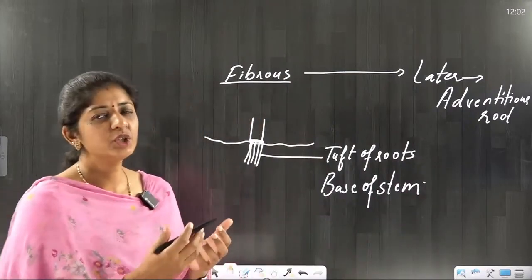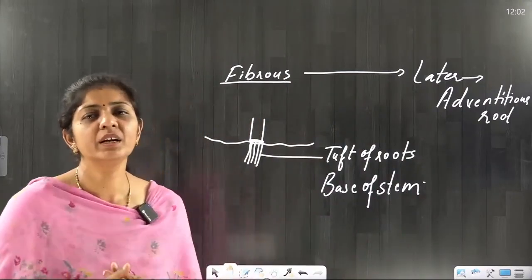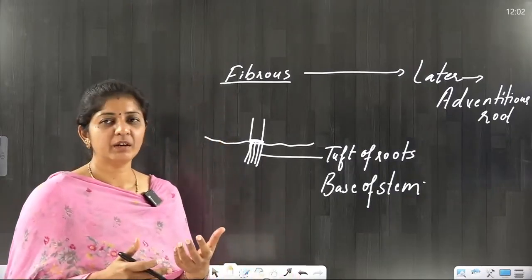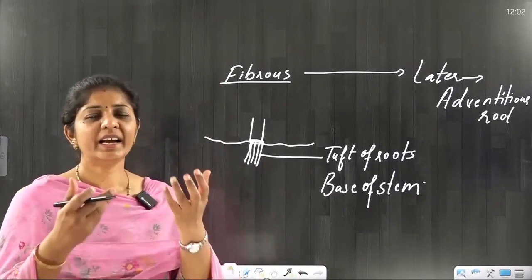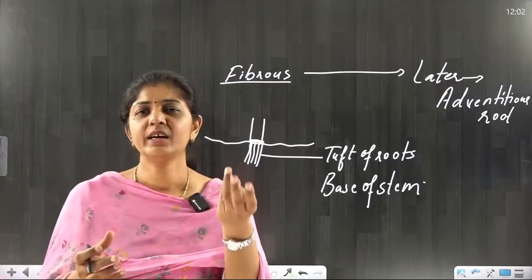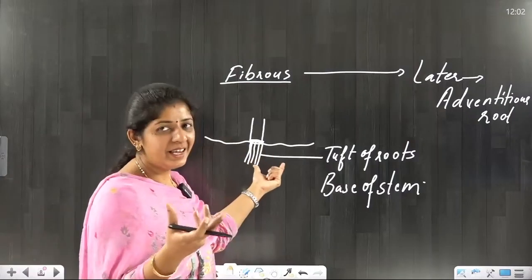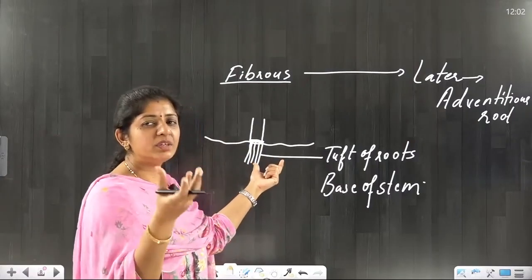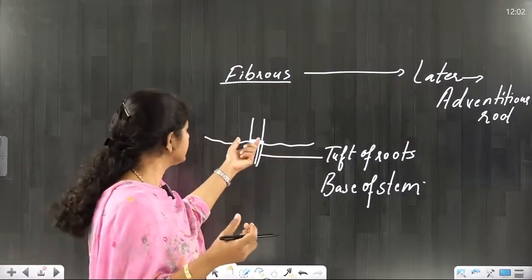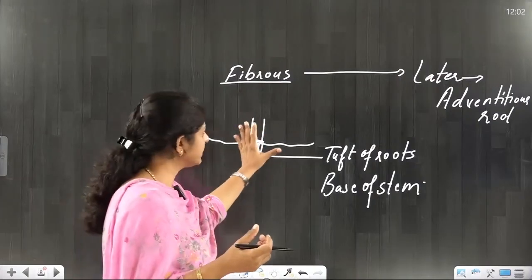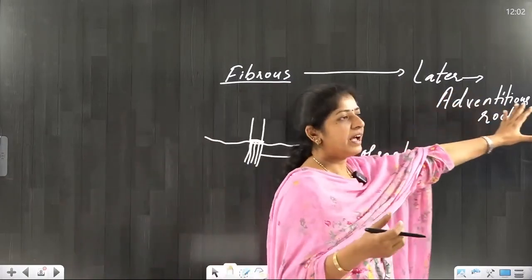That's why we are not directly keeping fibrous root under the adventitious. Initially it originates from the radicle, later that primary root will disappear and a tuft, a cluster of hairy type roots, will start coming out from the base of the stem. And later, at this stage, you can call it an adventitious root.